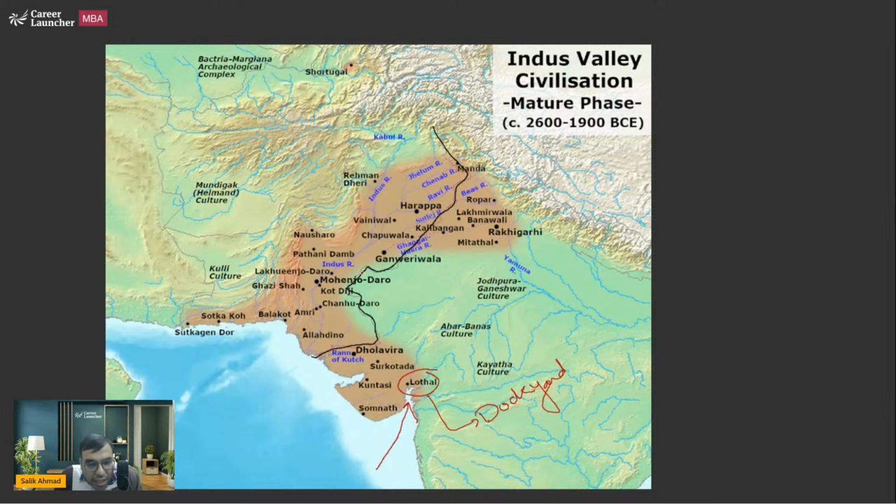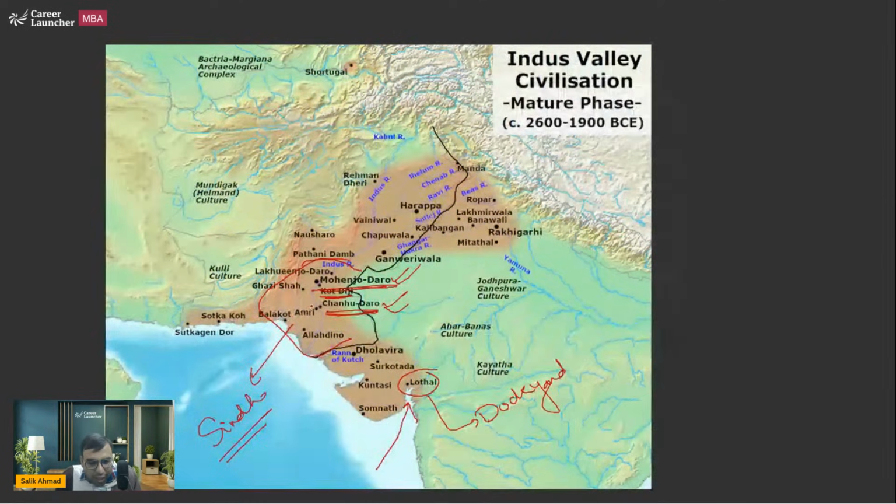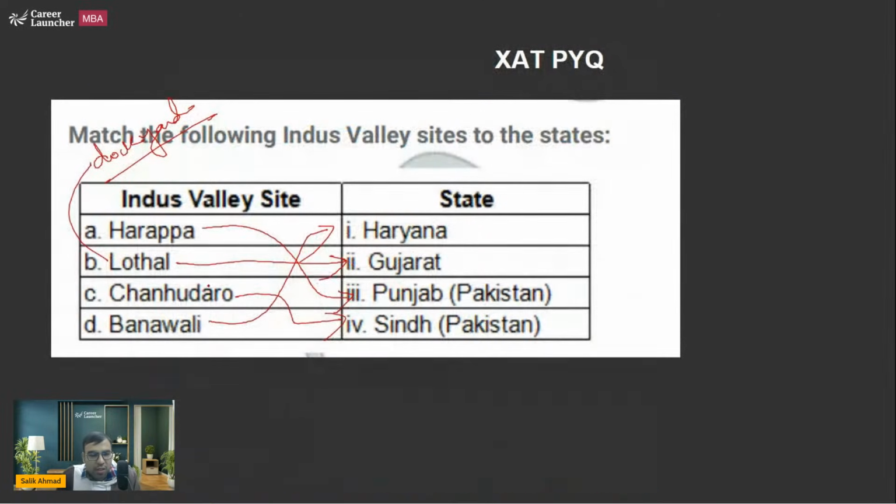The second thing is this region of Pakistan. I'm making a rough sketch. This region of Pakistan is called the Sindh region. Here the famous cities are Mohenjo-daro and Chanhudaro, even Kot Diji. The most famous is Mohenjo-daro. However, they have asked a question about Chanhudaro. So here is Chanhudaro, this one. Chanhudaro is in Sindh, Pakistan.